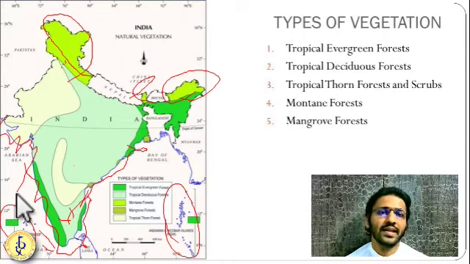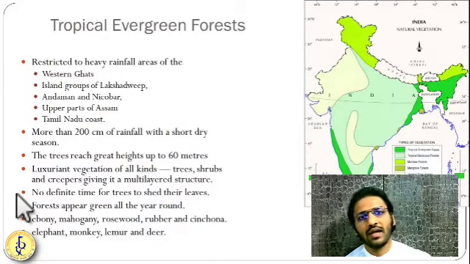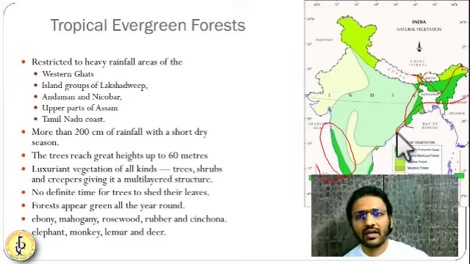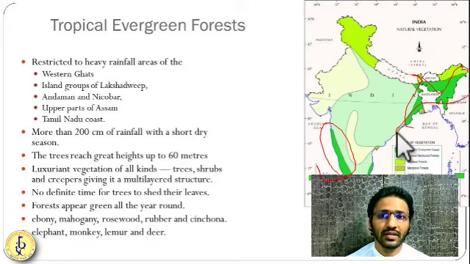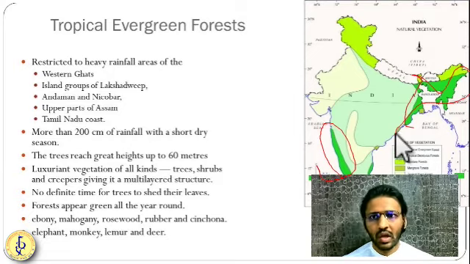Let us understand them one by one. First one is the tropical evergreen type of forest, the dark green zone over here that we have seen. It is found on the western side of the Western Ghats, Andaman Nicobar Islands, Lakshadweep Islands, parts of Assam, almost three-fourths of northeast India, and some parts of Tamil Nadu. We have this tropical evergreen forest.